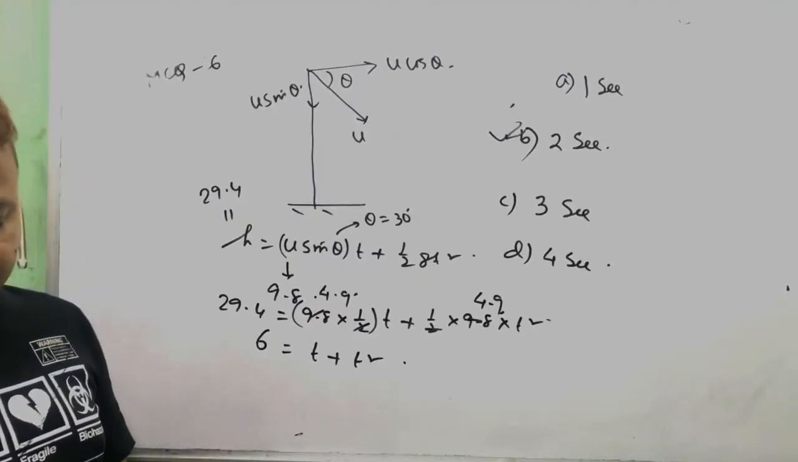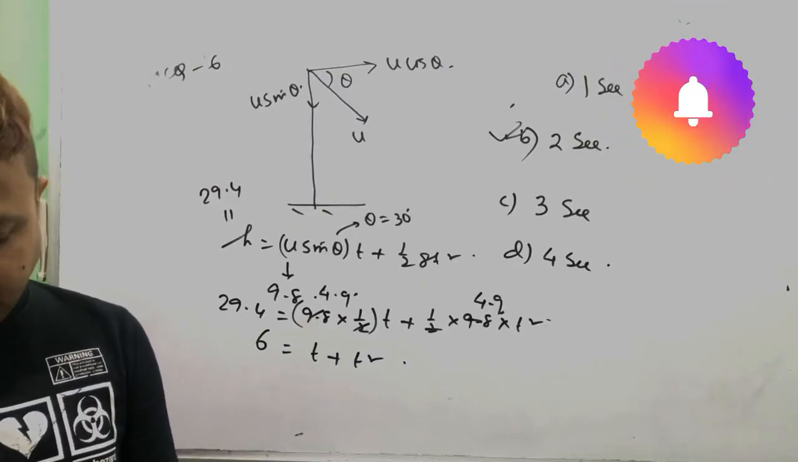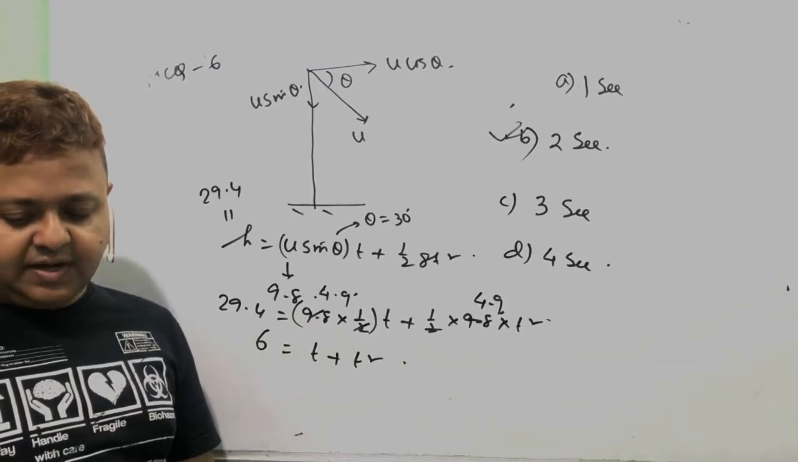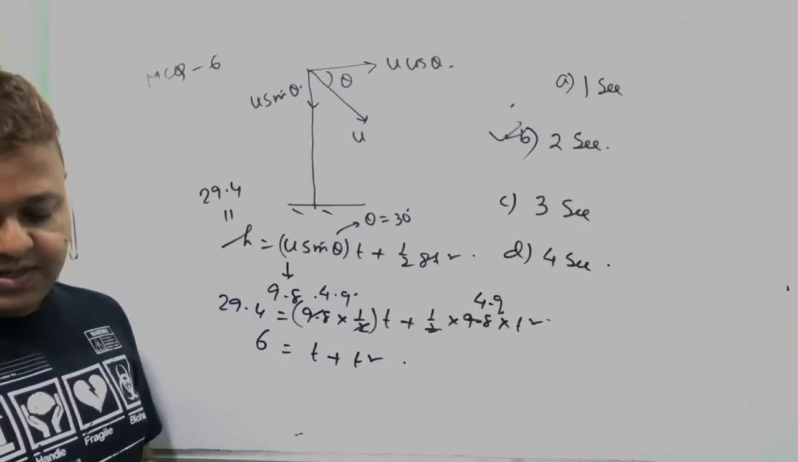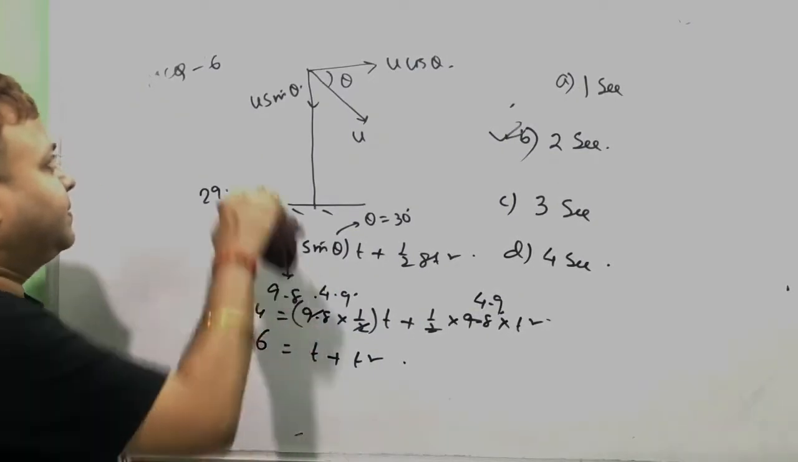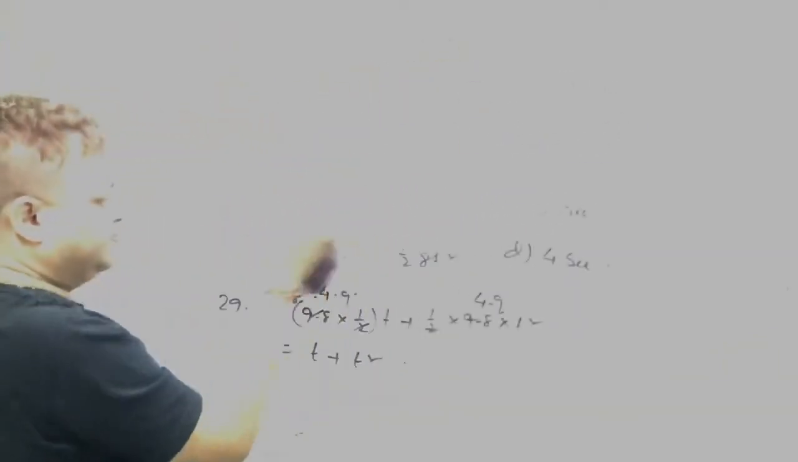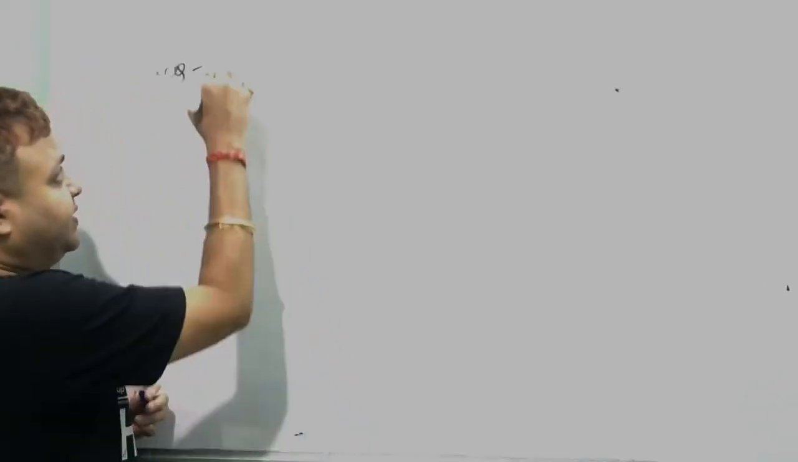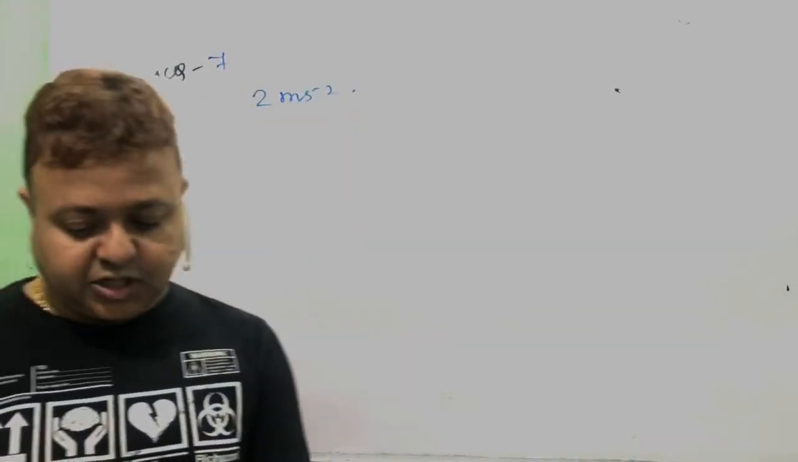Okay. Number 7. A very large elevator is going up vertically with a constant acceleration of 2 meter per second square.